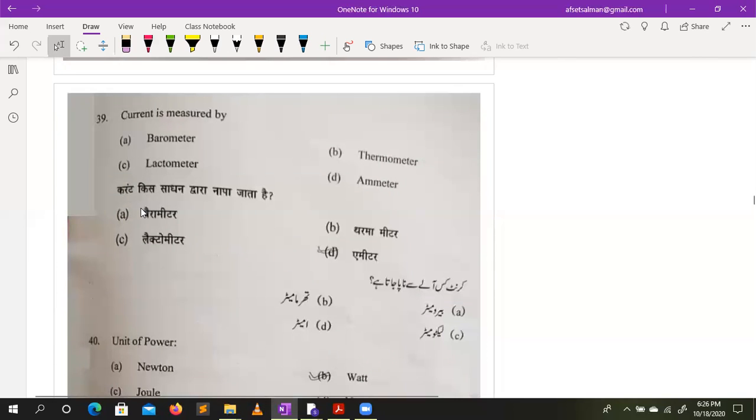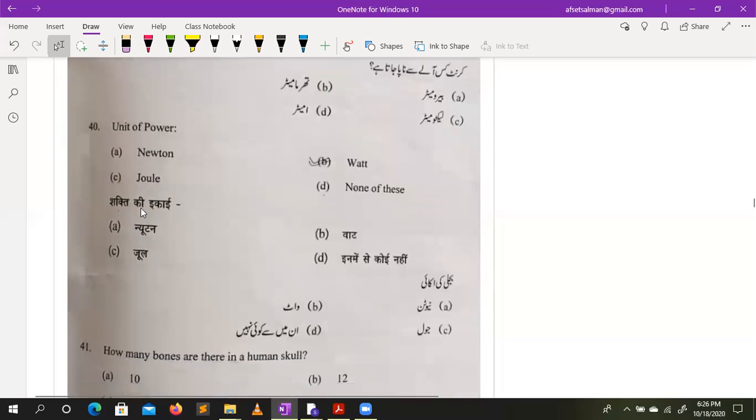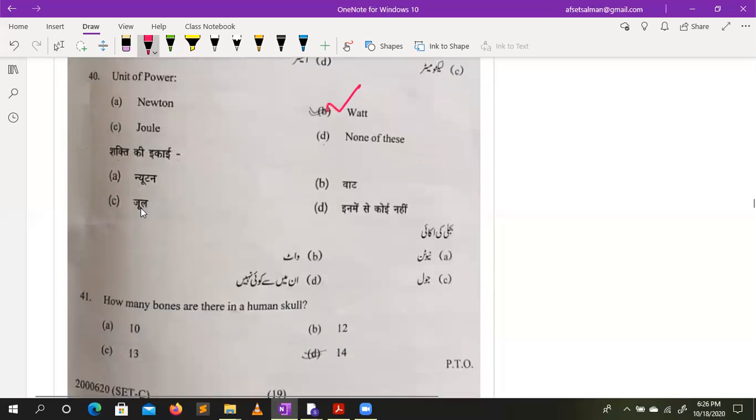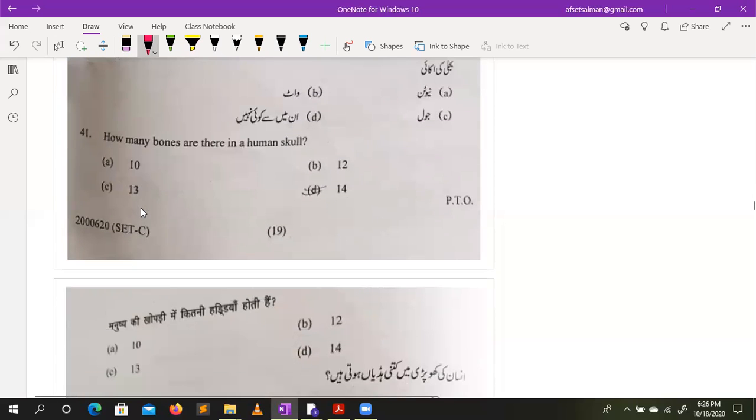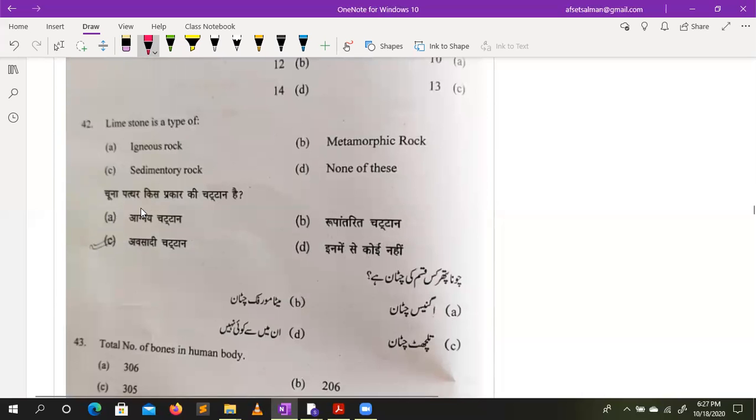Current is measured by an ammeter, as you know. Unit of power: whenever you receive electricity, it's 5 watt, 100 watt. How many bones are there in a human skull? You will go ahead with 14. Limestone is a type of sedimentary rock.